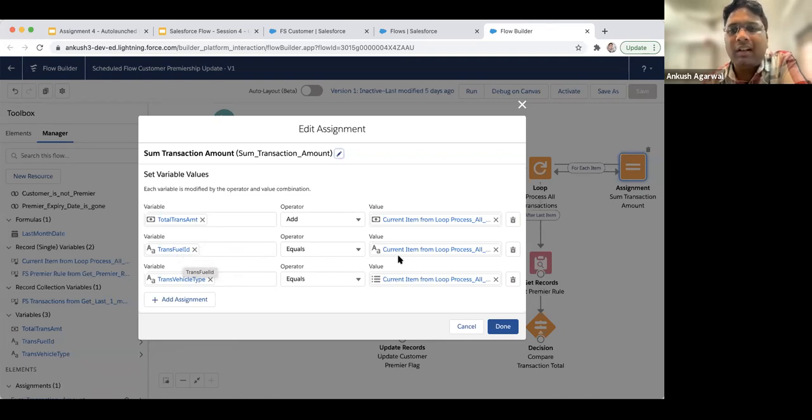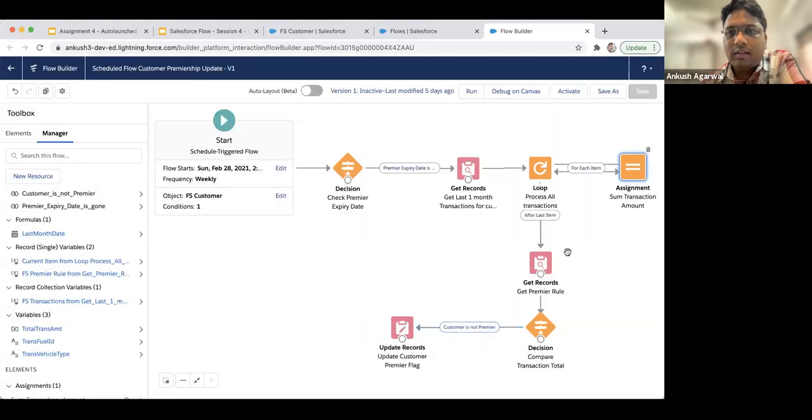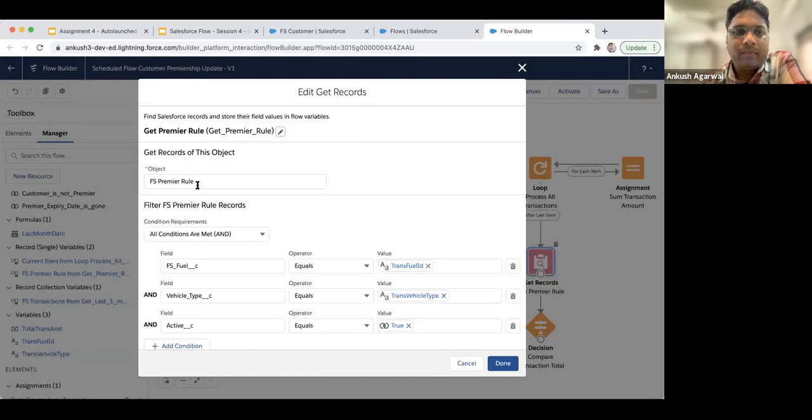So that's why I just fetch their fuel ID and vehicle type. I fetch this because we need to get the details from the Premier rule. The Premier rule is based on the fuel and vehicle type. So I am assuming that the customer has only one vehicle type and fuel, and that rule must be active.